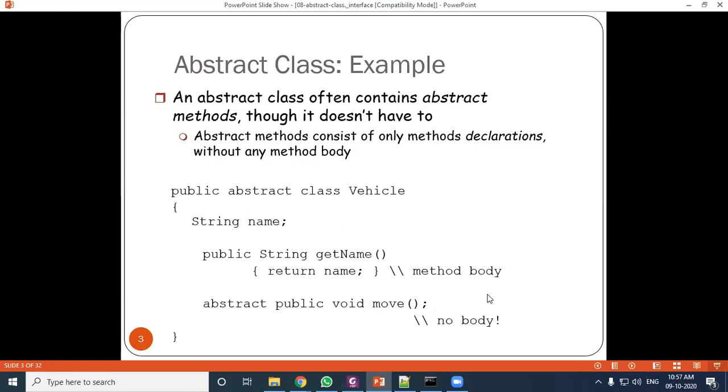So when somebody asks what an abstract class means, we can say we cannot create the object of an abstract class. An abstract method must be under an abstract class only. It cannot be placed under a non-abstract class.